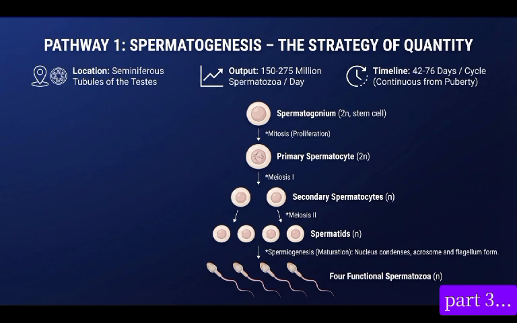While in females, oogenesis begins before birth. Before females are born, they have already started producing oocytes, they have already started producing eggs. While males will only start during puberty, around 12 to 13 years.